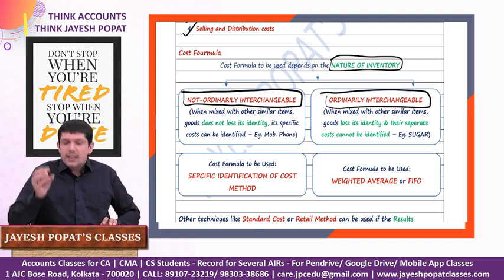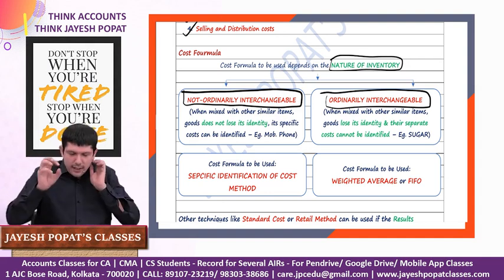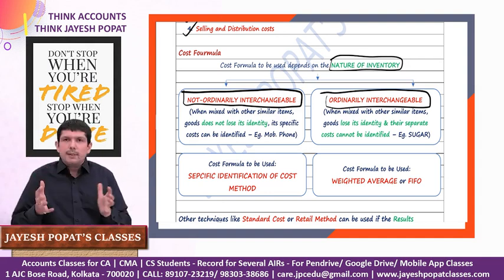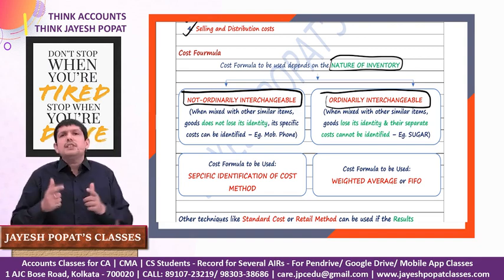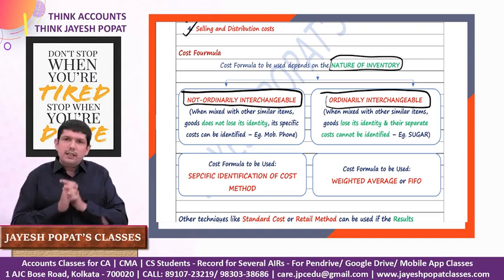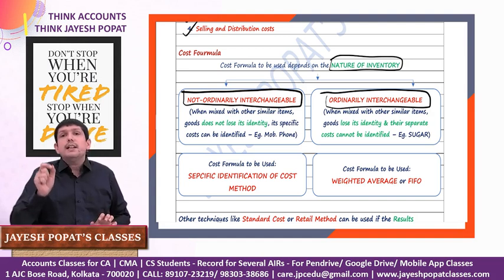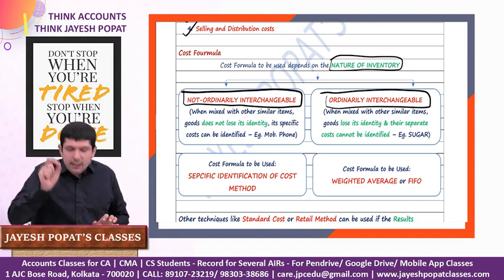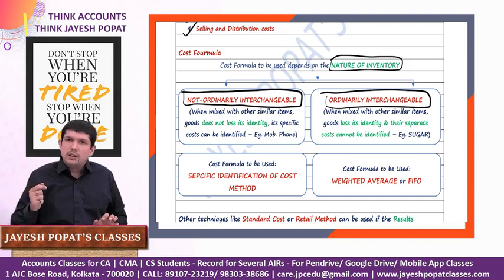Let's take an example. Let's say we deal in mobile phones. We purchase 500 Samsung A7 mobile phones, right? These mobile phones are purchased at different prices and these are stacked in our warehouse. So now since these are purchased at various prices, we need to identify the cost of each mobile phone. Can we do that? Answer is yes, right? Because each mobile phone will have a separate and a different IMEI number, and with the help of this IMEI number, we'll be able to assign the cost to this particular phone.